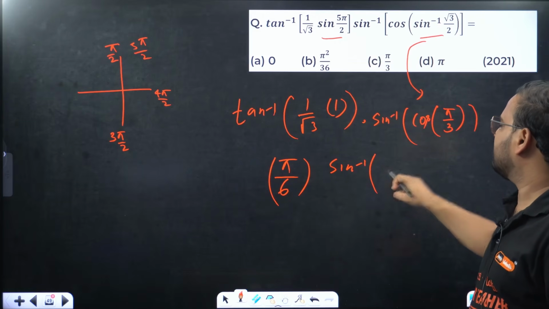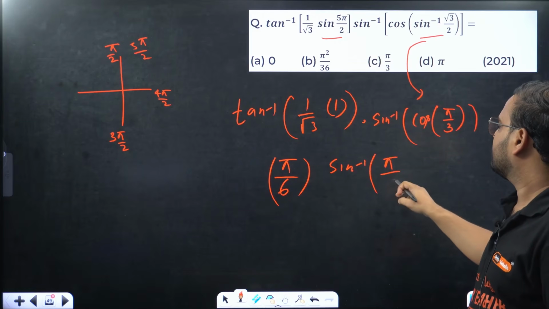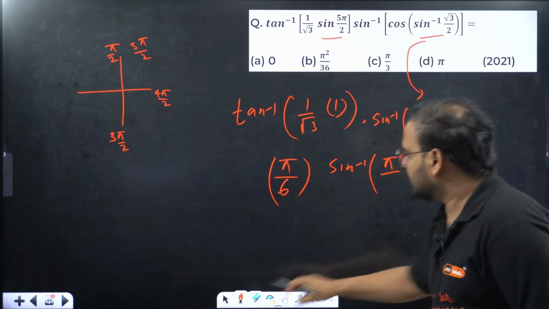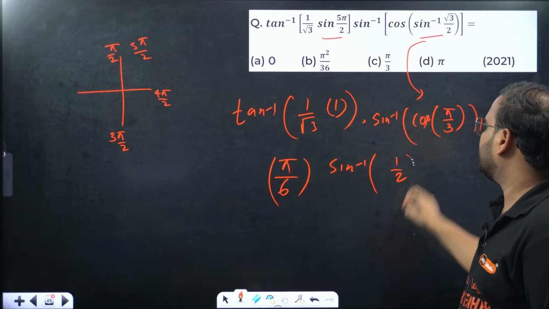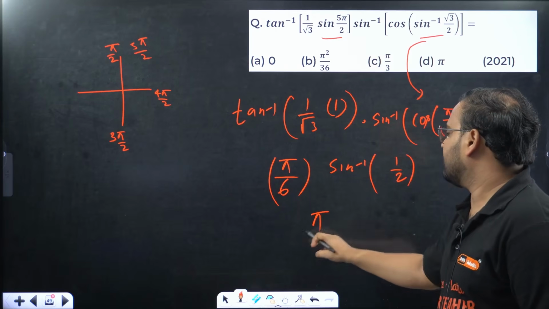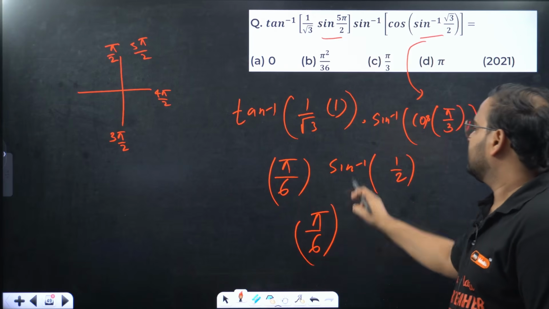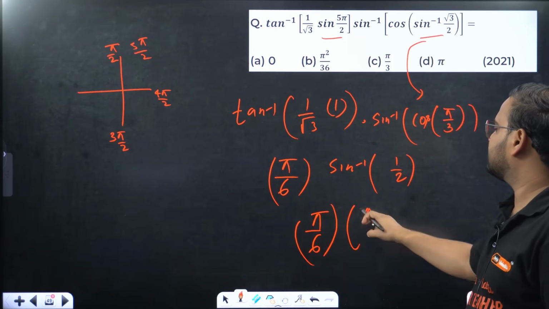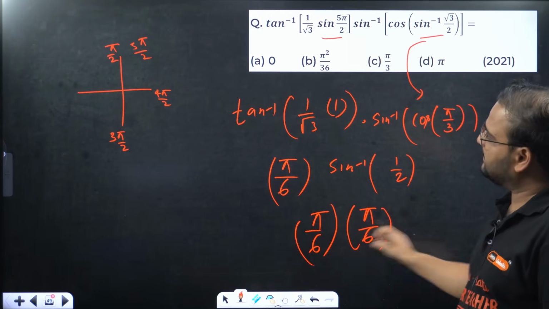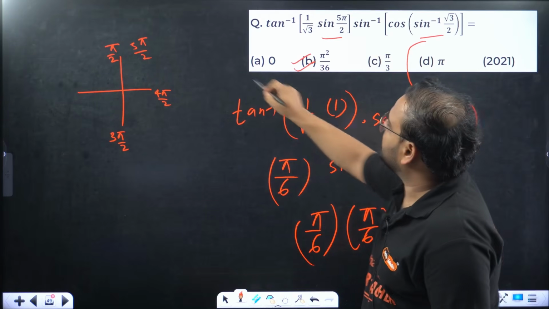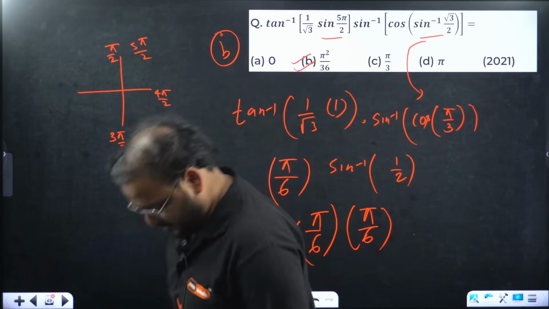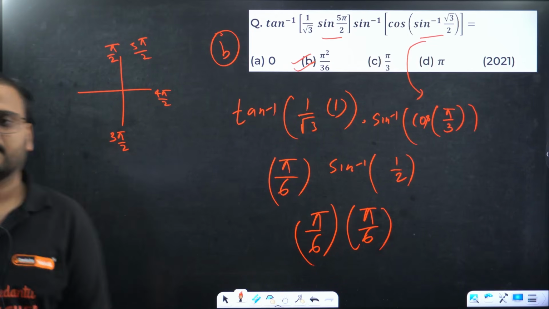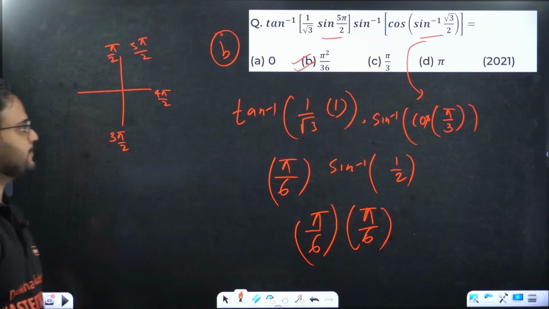Cos pi by 3 is 1 by 2. So again pi by 6 on the first. Sin inverse of 1 by 2 is also pi by 6. Answer is pi square by 36, which is option number B. Pi square by 36.